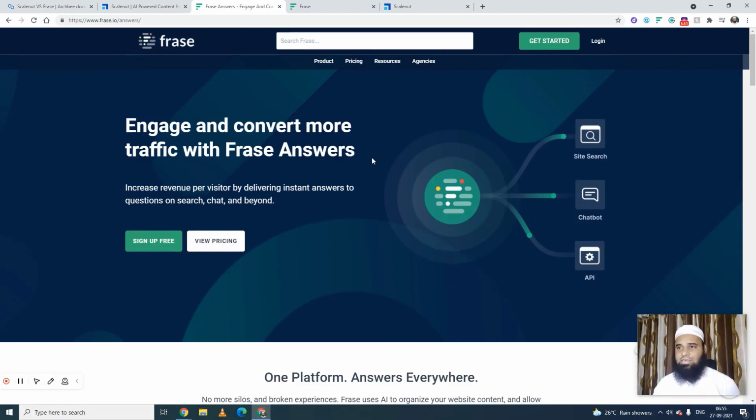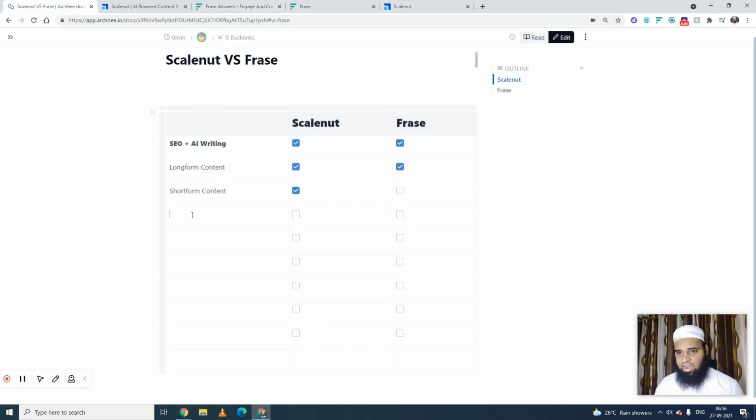But let's see, that's not relevant for now to discuss with Scalenut, because Scalenut does not have any such features. So as Phrase has this, we will add it. We will add automation on getting answers on content of a blog. In this, Phrase has it and Scalenut does not. I don't know what you think about this particular feature of Phrase. You can share your view inside the comment box. Okay, so let's move ahead.